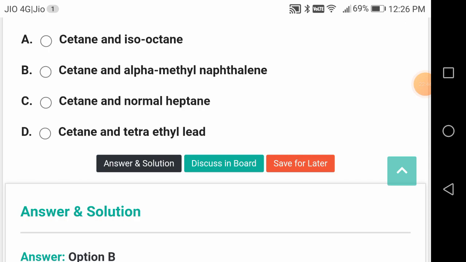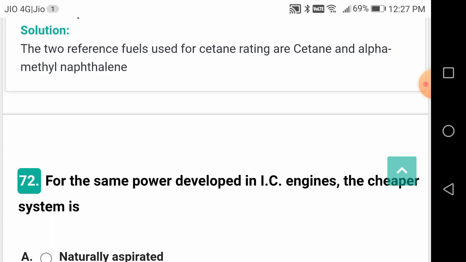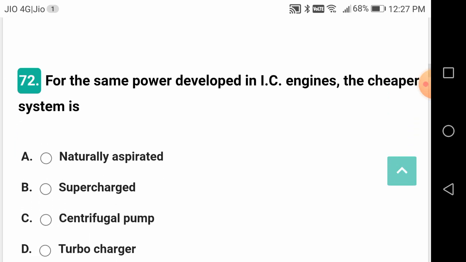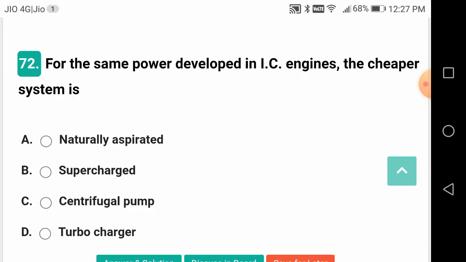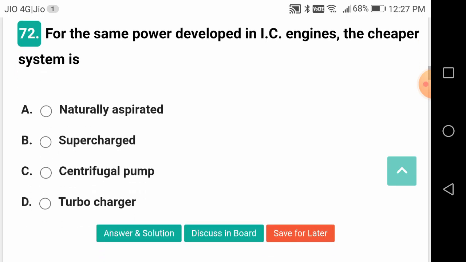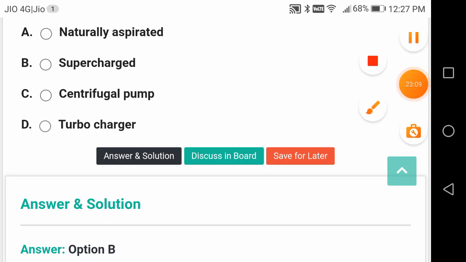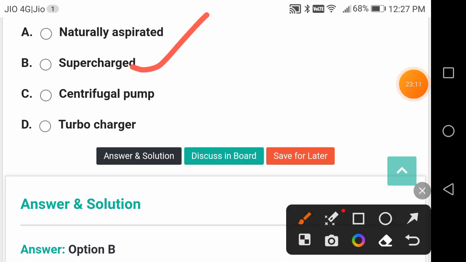Cetane is given 100 cetane number, alpha methyl naphthalene is given 0 cetane number. Isooctane is given 100 octane number, and n-heptane is given 0 octane number. For the same power developed in IC engines, the cheaper system is what? It is supercharged. That's the reason the engines are supercharged.